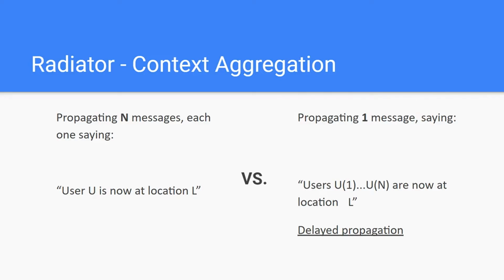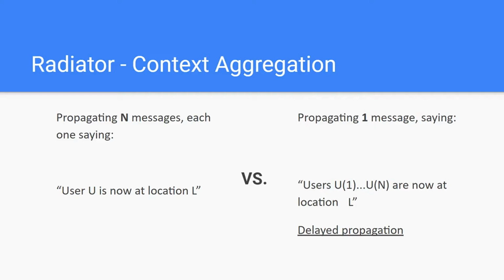Let us imagine an application that shows the most popular spots nearby the user's current location. A popular spot being a place where, let's say, at least 10 users are in that location. So in these messages, the context will be the location. Instead of sending the location of each and every user, which is unnecessary because we don't care about users that are alone in a specific spot, we want to know only about the users that are in a popular location. We want to know about aggregated users.